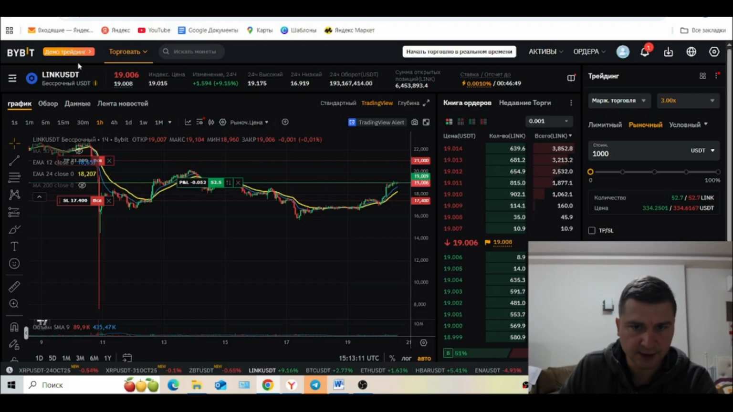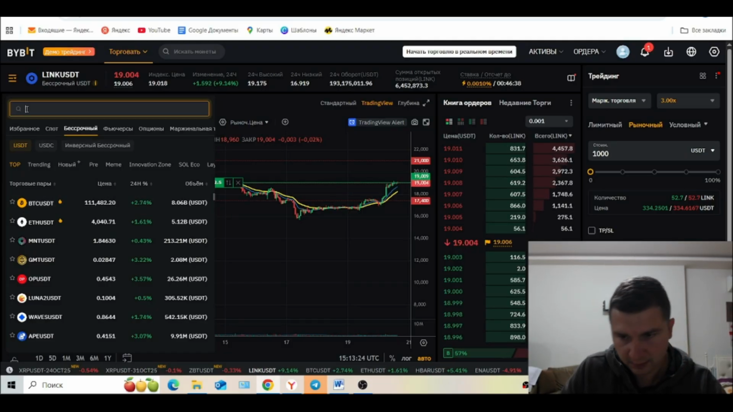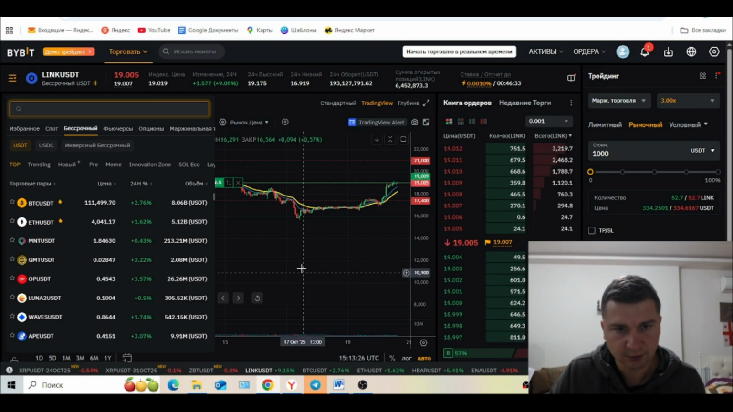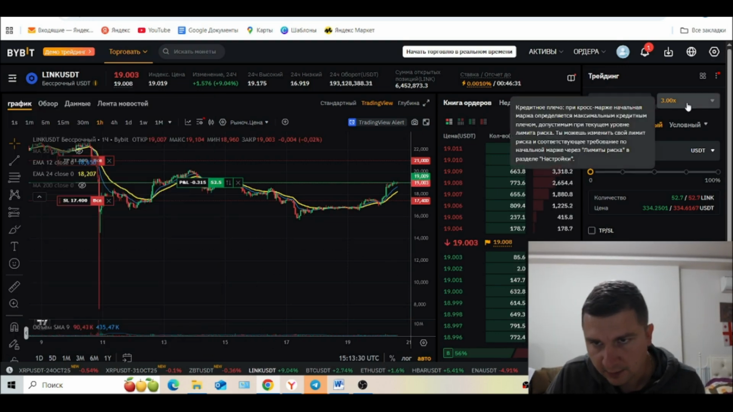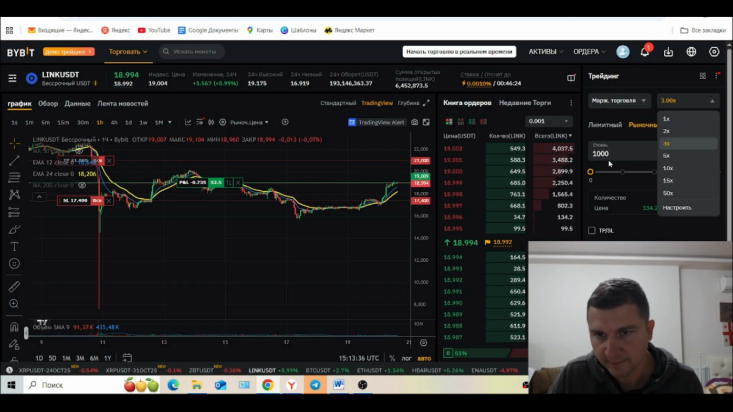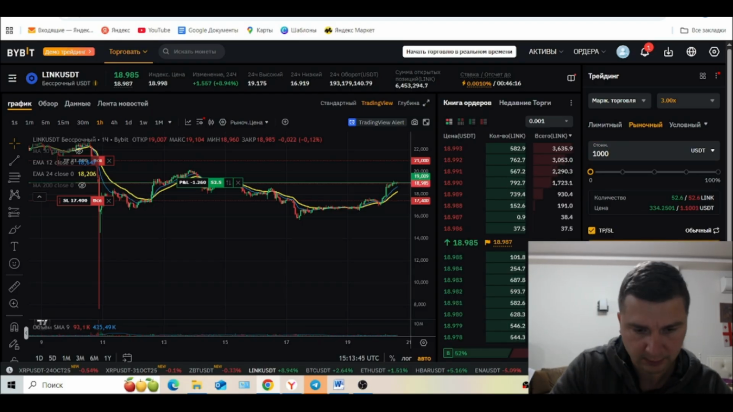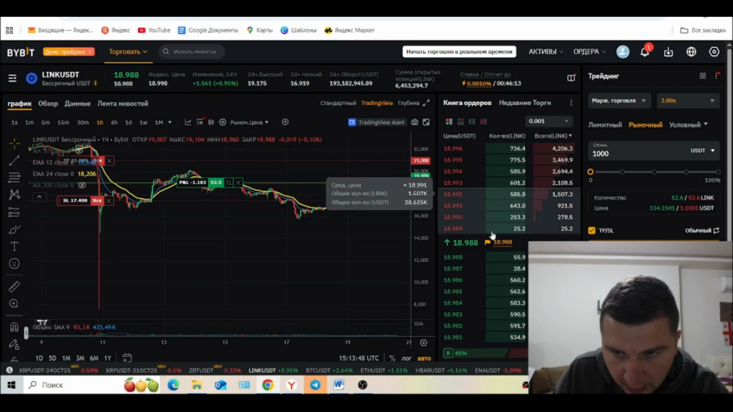But to keep the video short, I've already opened this trade. Let me show you. I'm trading on a demo account for now, just testing this strategy. Here we click on perpetuals, then type in LINK. My leverage is 3 times. By default, it's usually 10 times. I set the position size to 1000 USDT and then add take profit and stop loss levels.